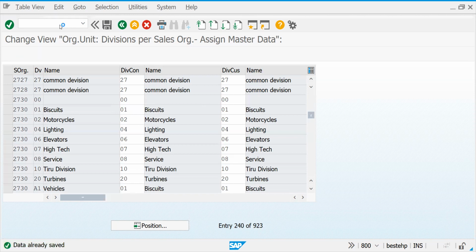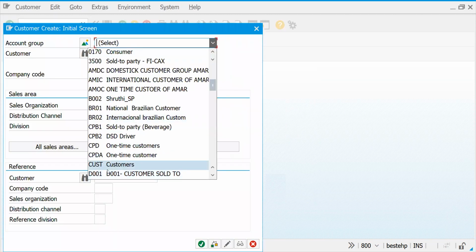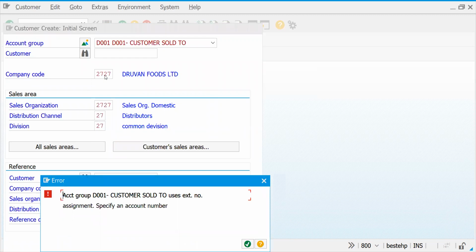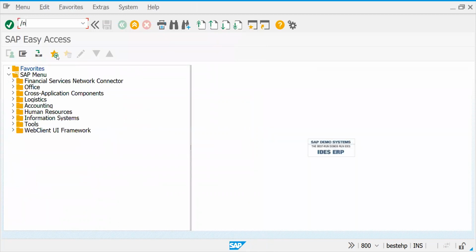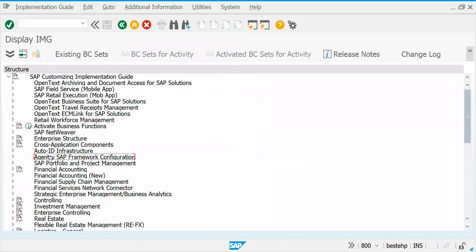So let's come here to XD01. Let's take our account group D0001. Within that, I'm just taking the company code, distribution channel, and division. Anyhow, I have the similar, same concept. Say account group is external number, and yesterday we changed. We didn't change it. Okay, let's go to SPRO again. Let's try to get the changes back.